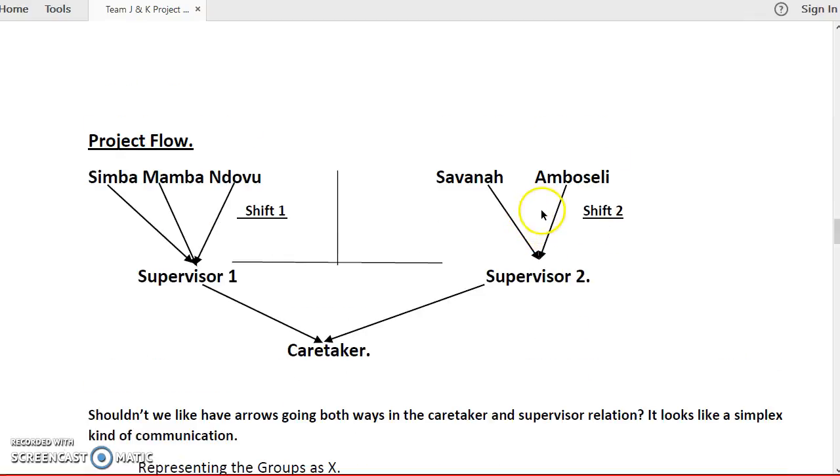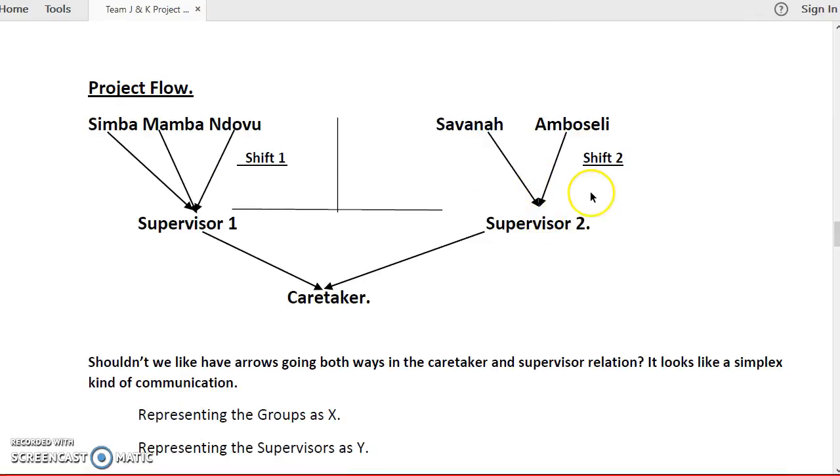Okay, thank you, John. My name is Ken Duati, and this is the project flow. We can see that there's a relation between the individual groups and the supervisor, and then there's also a relation between the two supervisors and the caretaker. The arrow shows a simple flow, that is a relation between the Simba group and the supervisor, as well as the other groups.